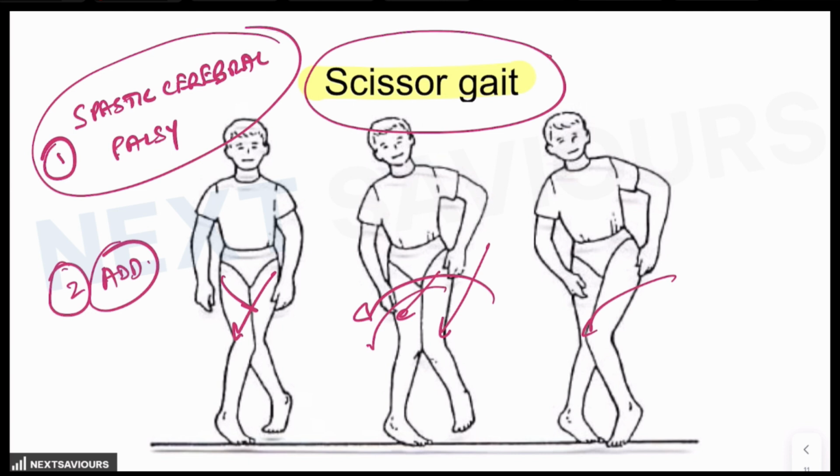So what are the points? It is seen in severe spasticity, such as in cerebral palsy, where the legs cross or scissor due to increased tone in the hip adductors. So this is how the scissor gait could be kept in mind for your question.